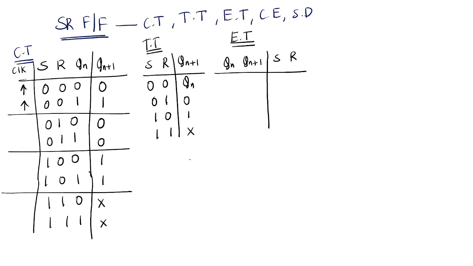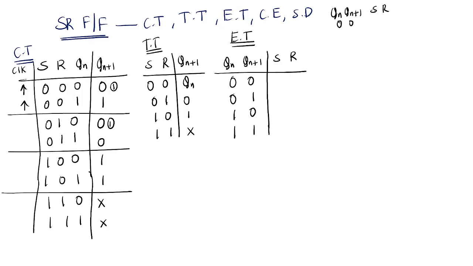So just see here. These are the possible combinations: 0 0, 0 1, 1 0, 1 1. See this characteristic table and you will get the excitation table. 0 0 and here 0 0. So when Qn and Qn plus 1 are 0, 0, what are the S and R values?